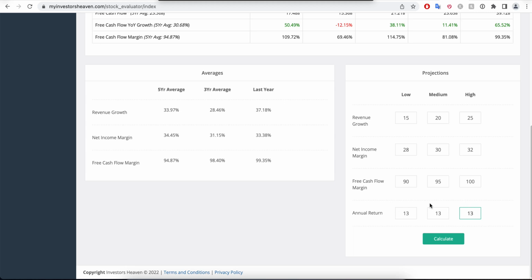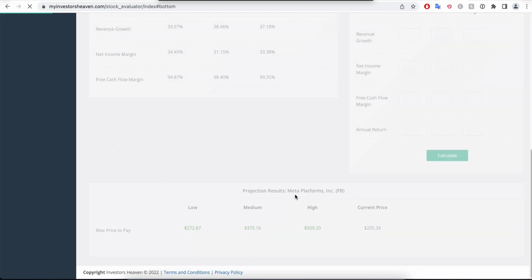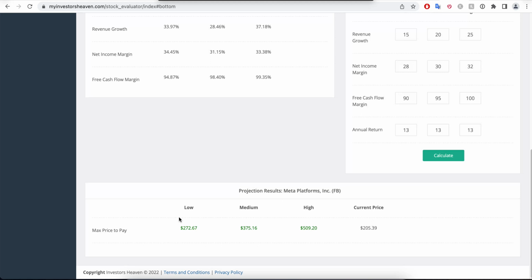You can use any value you like, of course, but something close to 12, 13% I think is fair. And if you have a more riskier company, then you may want to go even higher. And if I hit calculate with these numbers, you'll see that I'm getting three values here. This is the low, the medium, and the high one, and this is the current price of the stock as it's trading right now as I'm speaking.